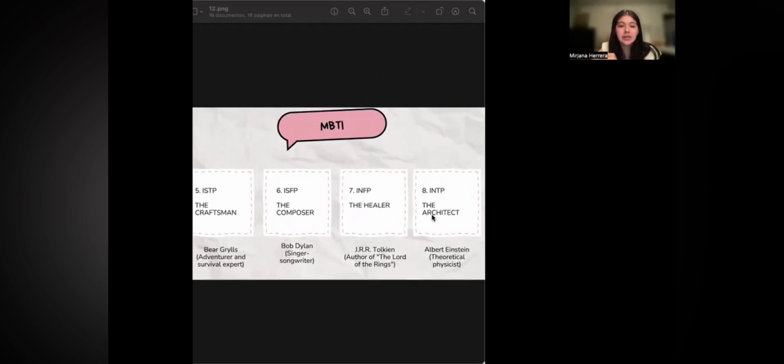And the next one is the architect, who is a very analytic, innovative, and independent person, a conceptual thinker who enjoys exploring abstract theories and ideas. As an example, here I put Albert Einstein, who was a theoretical scientist and, like I said, enjoyed exploring abstract theories and ideas. They value autonomy and are often drawn to solving complex problems, and very complex problems Albert Einstein solved.